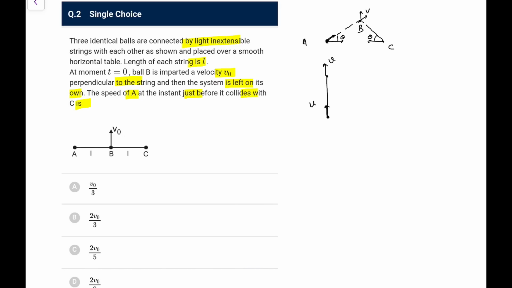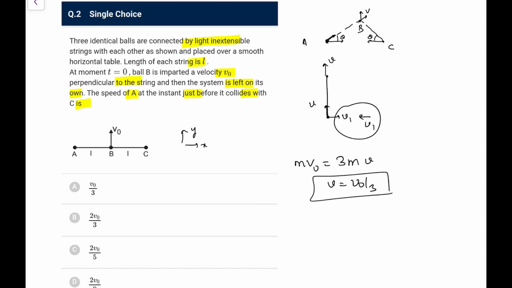So one thing is clear, the component of A and C along the length of the string will be v, and let's assume their other components be v1 and v1 because by symmetry both will be same. So first of all, let me call it x and let me call it y. Conserving momentum along the y axis, m into v0 was the initial momentum, finally all 3 having the speed v, that is 3mv, so v would be equal to v0 by 3 along the y axis. Now v1 is the component of A and C along the x axis, so that we can get by energy conservation because there is no external work being done.